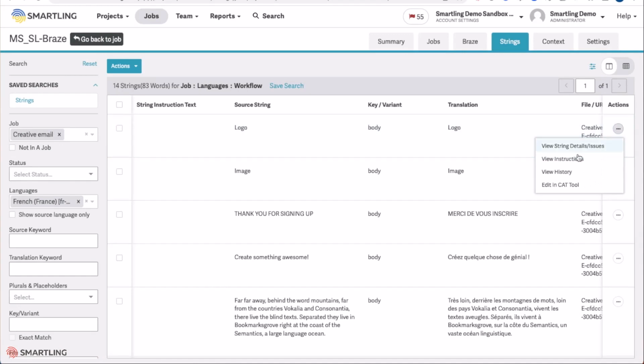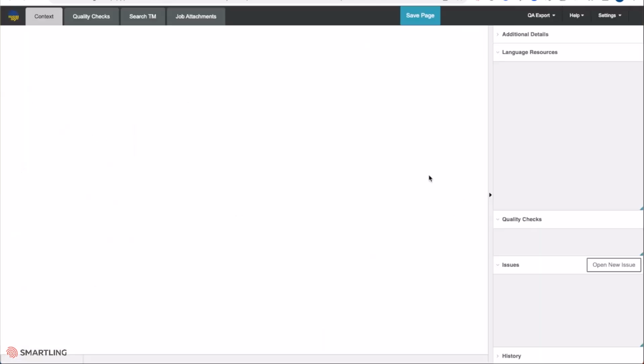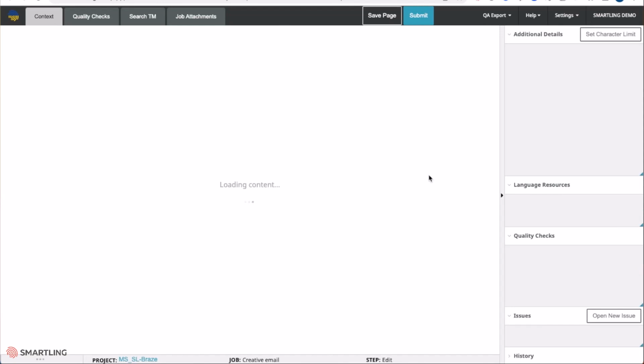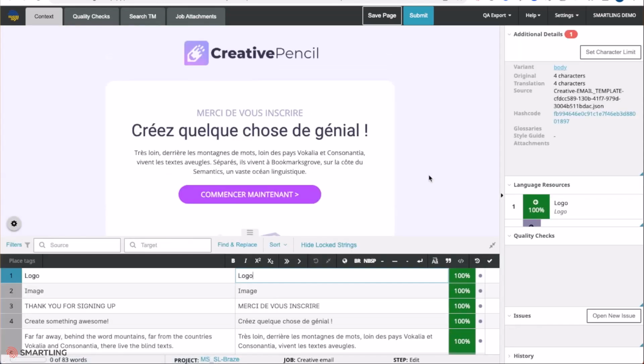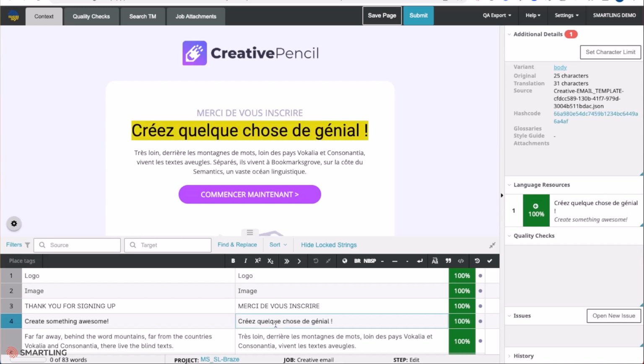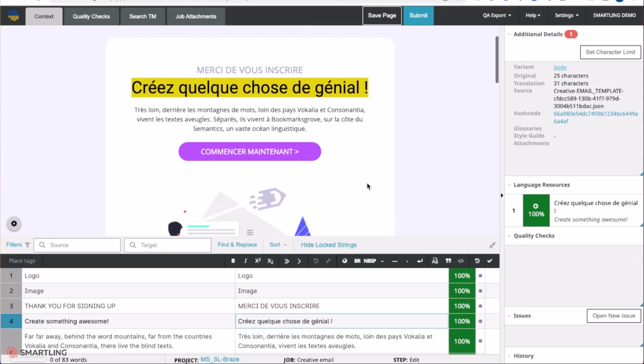The Smartling translators will be leveraging the Smartling CAT tool, the computer-aided translation tool, enabling them to see the translations in context in the email, ensuring as they update all translations, how they look in the updated email,